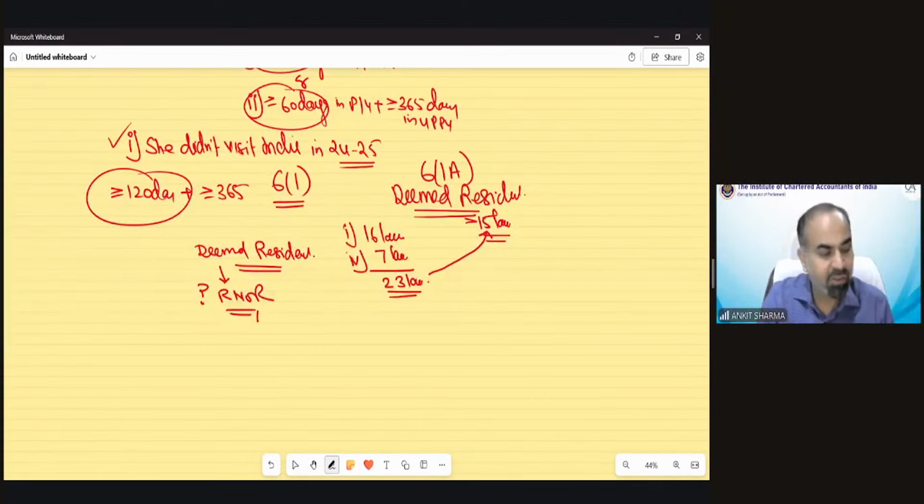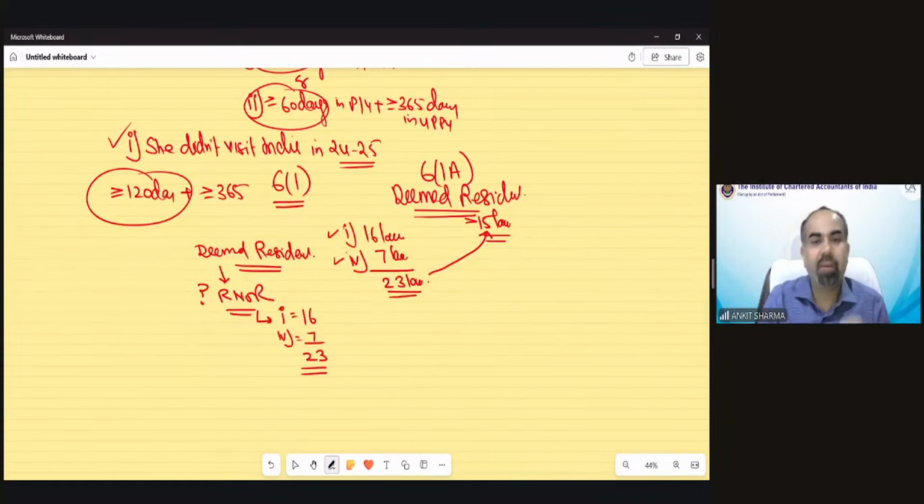And now on the basis of this, we have to calculate the income. Of course, in this answer, only those two incomes need to be considered, point number 1 and point number 4. So the total income would be 16 lakh and point number 4 income 7. This would be the total income in category 1 solution. She would be a deemed resident and total income would be 23 lakh rupees.